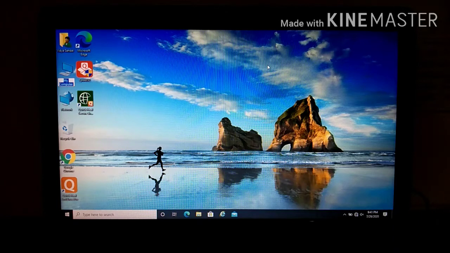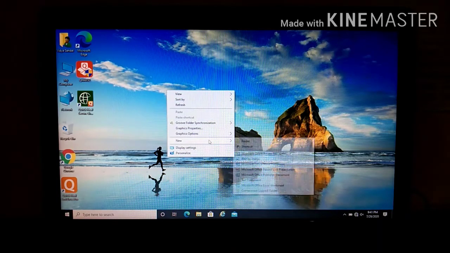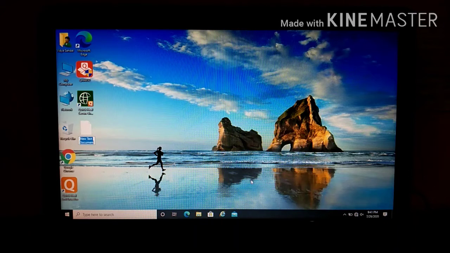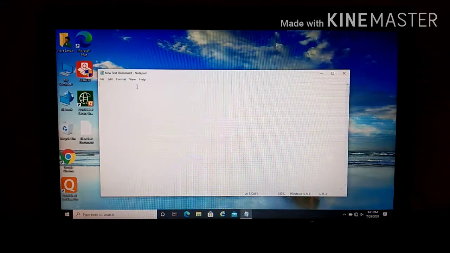So, how to create a file in your computer? You can see on this desktop you can right click and you have your new option, and here I will select the text document. This is a simple text file. When you double click on it, anything you want can be typed here.